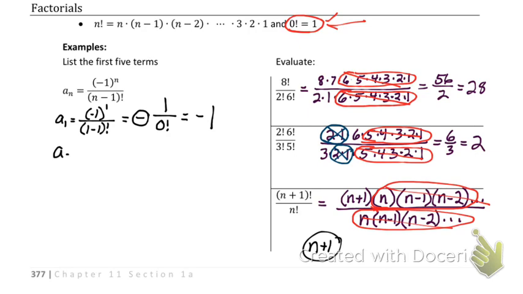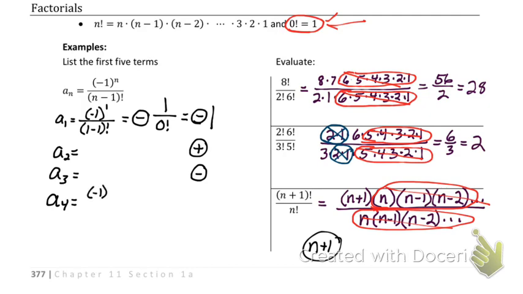I'm going to skip a couple, so our second one is going to be positive then. If our first one's negative, our next one's positive. Our third one is going to be negative. I'm going to skip to the fourth one. We're going to do the fourth one. All right, the fourth one should be positive.